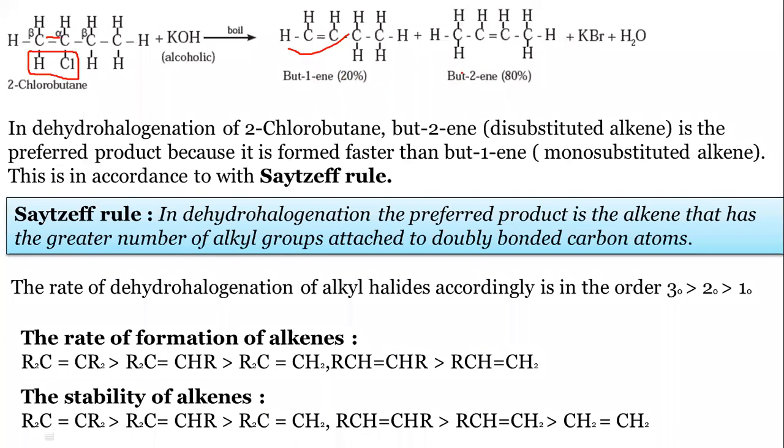How to identify it? For that, a rule is given, Saytzeff's rule. A scientist named Saytzeff made a rule. In case of dehydrogenation reaction, when two products are formed, for the identification of major and minor, when the greater number of alkyl groups are attached to the doubly bonded carbon atoms, that is the major product.